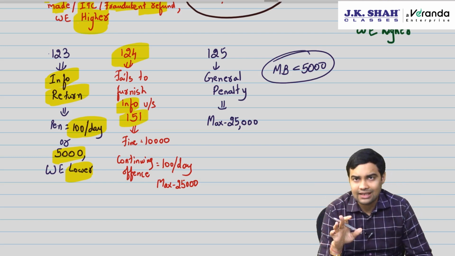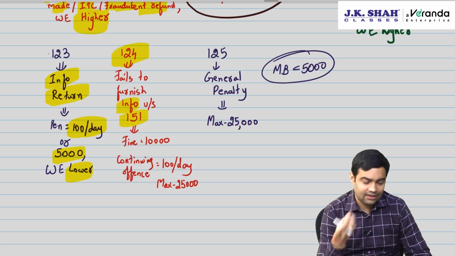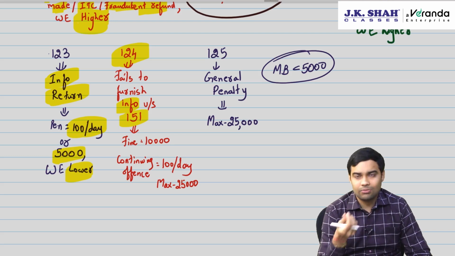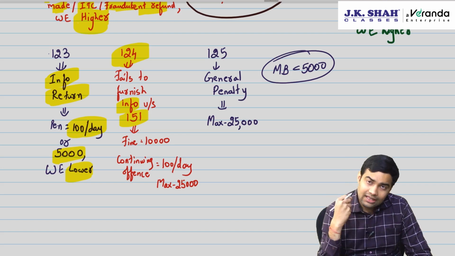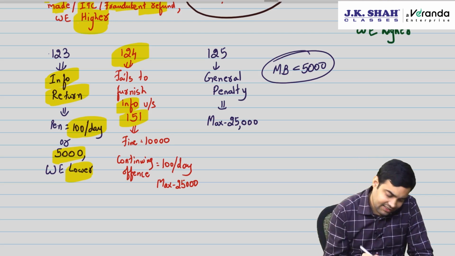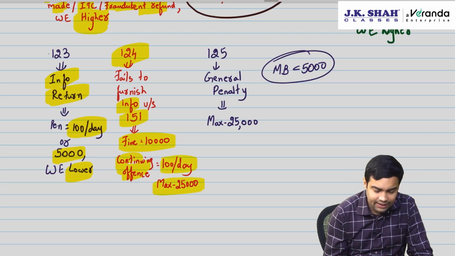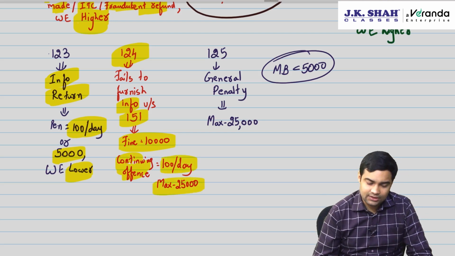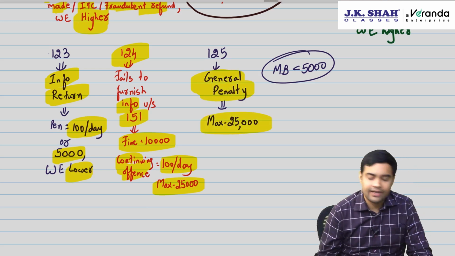151, you will see in miscellaneous provision where information can be called upon by the commissioner. In fact, they can call upon some information from the common portal, that is GST network also. If the person from whom information is sought doesn't give it, then fine will be 10,000. If it's a continuing offense, then 100 rupees per day, maximum 25,000.